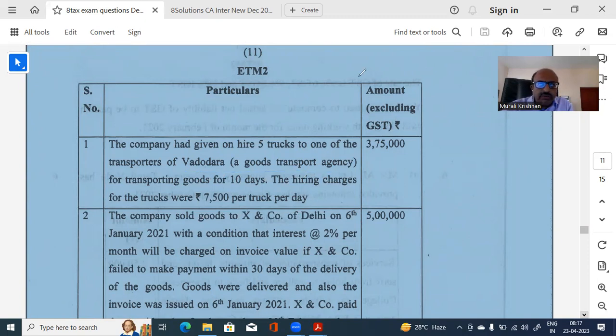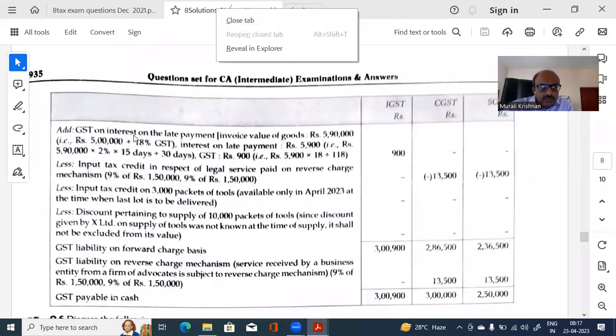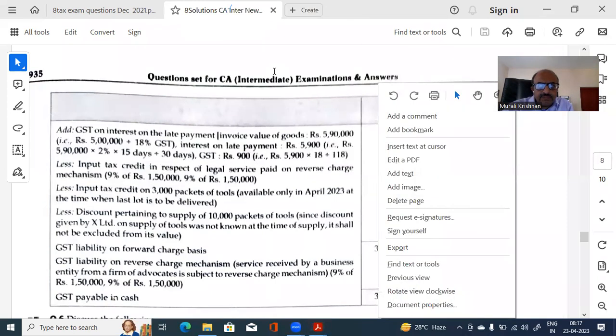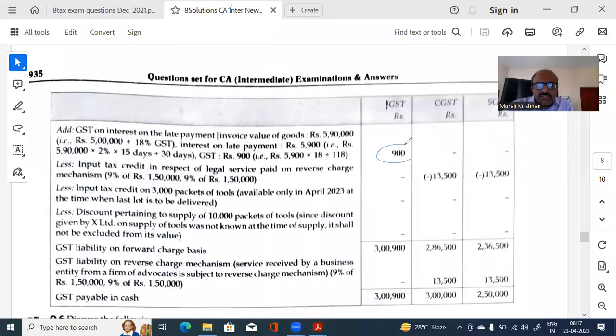I'm not able to tell you. Here, GST is charged on interest on late payment, but they have taken IGST. I will check and tell you why this is IGST. Maybe when interest is being charged, it should be charged as IGST, but I'm not sure why, because the supplier is in Surat and this person is also in Vadodara. Let us see how it is given in the question in Singhania.